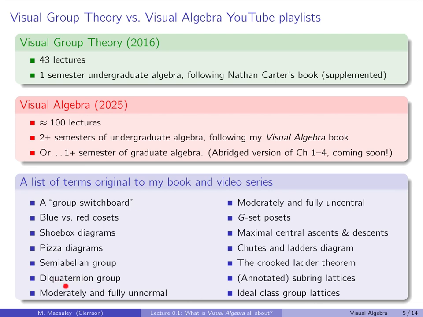Diquaternion group is a family of groups that, as far as I know, doesn't really have another name. So I came up with this one, and it really is like adding a dihedral group to the quaternion group. I have a monthly article that I published in 2024 about dihedralizing the quaternions, and I encourage you to check that out if you're curious. Moderately unnormal and fully unnormal subgroups, moderately uncentral and fully uncentral elements, G-set posets.